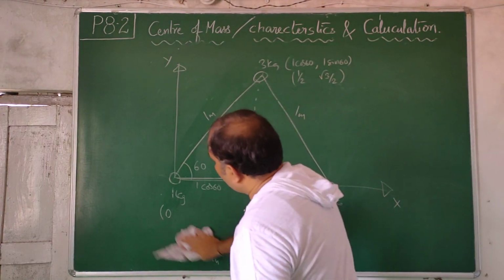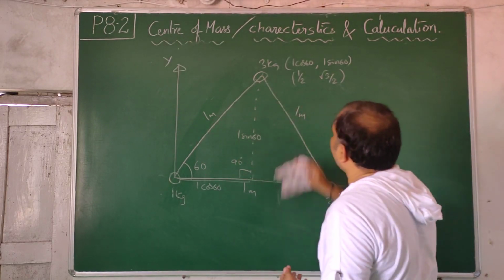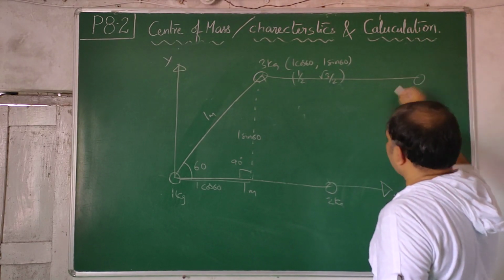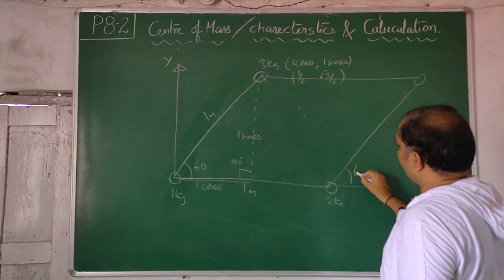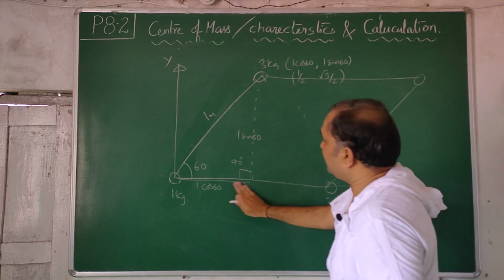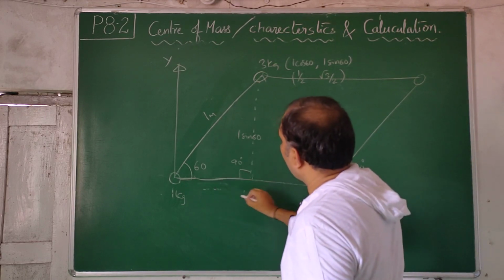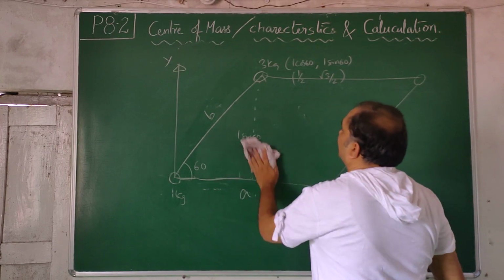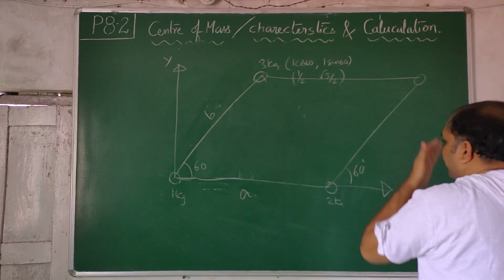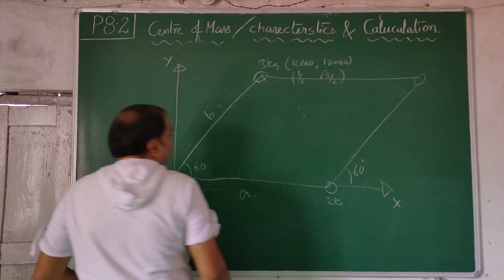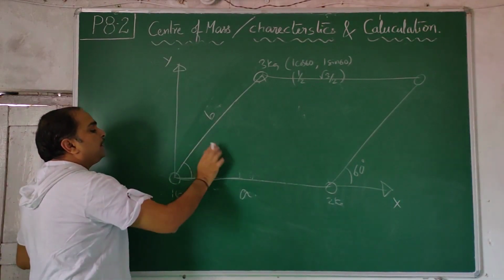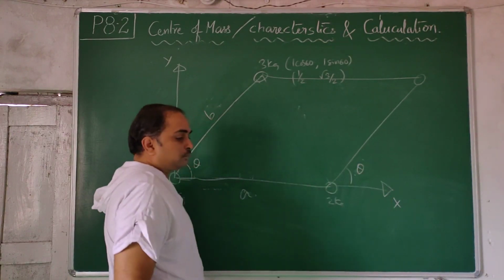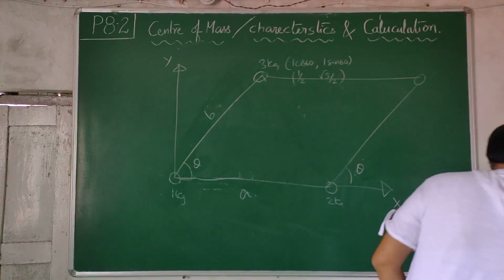Now let us convert it into a parallelogram by adding one more mass. Like this, and this angle is also 60 degrees. So this length is say A, and this length is say B. For the parallelogram, the angles are given as 60 and 60. You may not be happy with that, so why 60, 60? Call it theta, theta. Okay, I don't have a problem.